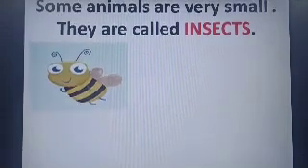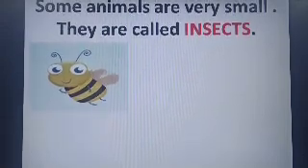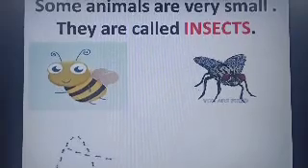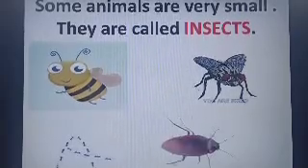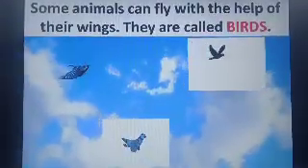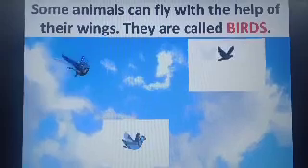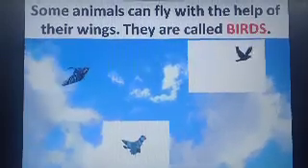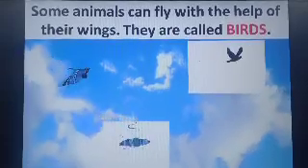They are called insects, like honeybee, ant, housefly and cockroach. Some animals can fly with the help of their wings. They are called birds, like sparrow, crow, pigeon.